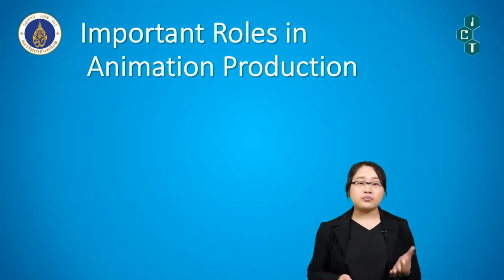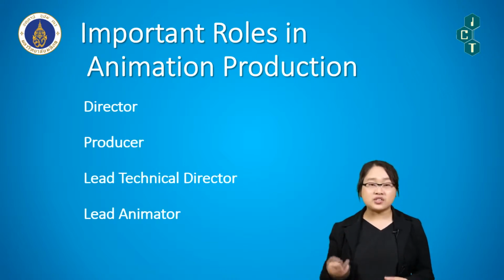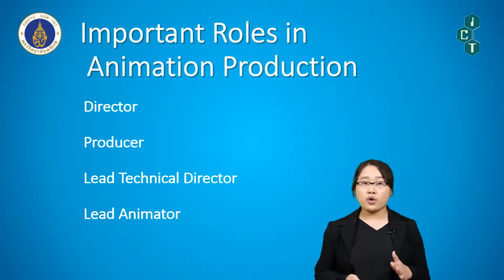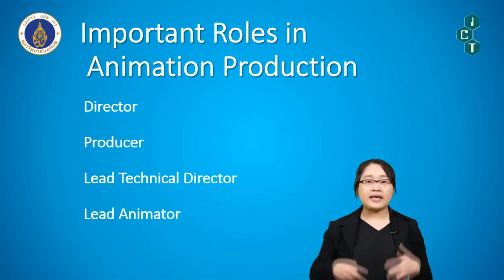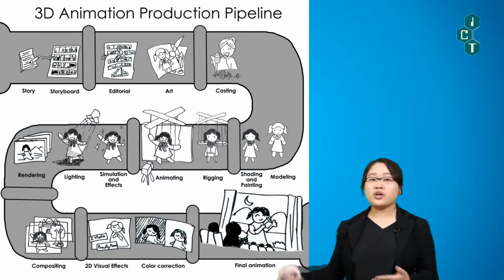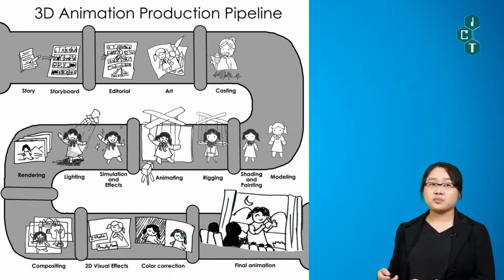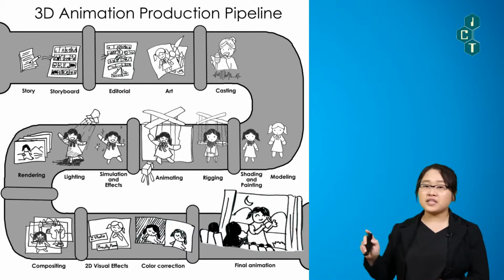After that, we go to the important roles that you should know. These people are the director, producer, lead technical director, and lead animators. These are important people that make animation happen. After that, you learn the whole general idea of the 3D animation production pipeline, which has three main stages: the pre-production, production, and post-production.